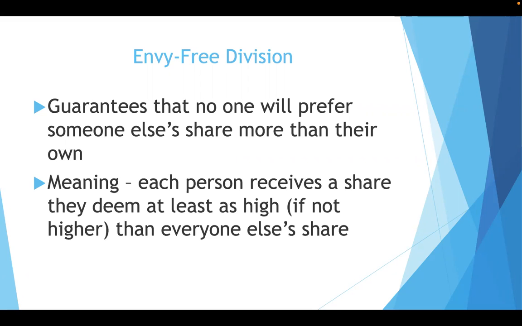So the meaning of this: each person receives a share they deem at least as high, if not higher, than everyone else's share. So after everything is split up and people are looking at what they have, they're like, I got the best deal, right? Look at what I got! So they think they scammed everybody else perhaps, or just that they received a fair share. The whole envy-free means they're not envious of anybody else's share. That's where the envy-free comes in.